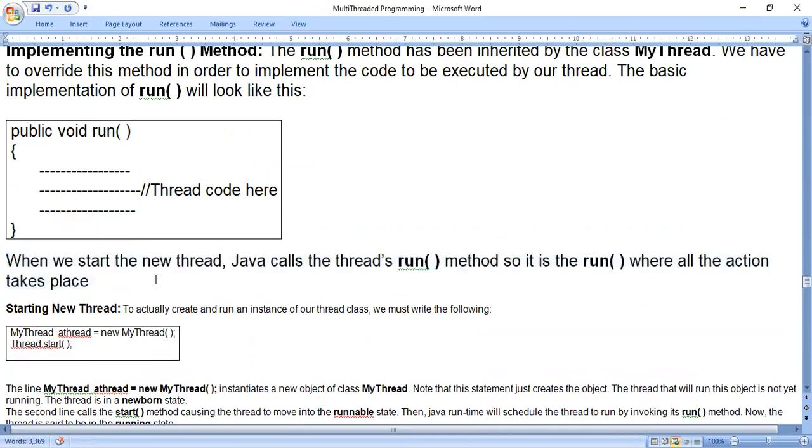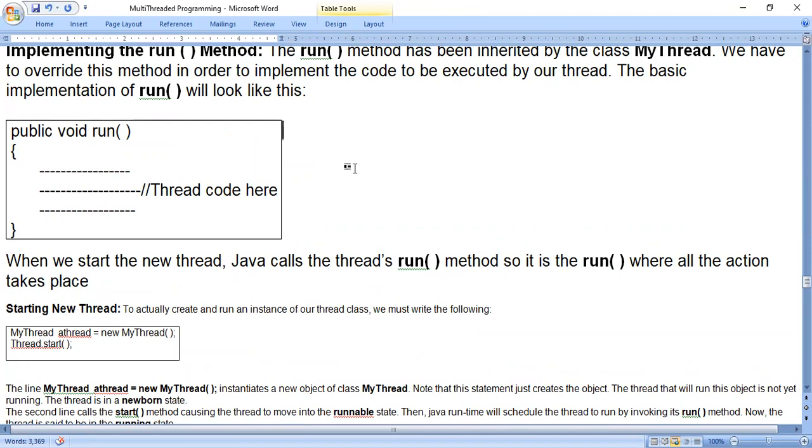So when we start a new thread, Java calls a thread's run method. So it is the run where all the action takes place. So I said from newborn it will move to the running state. If it wants to move to the running state, it should execute this run method.